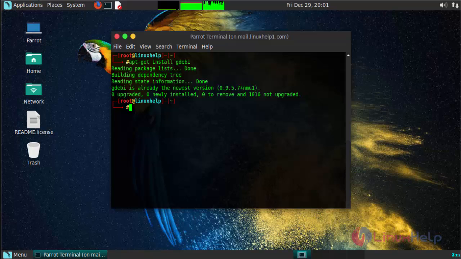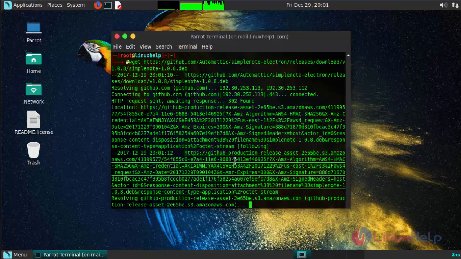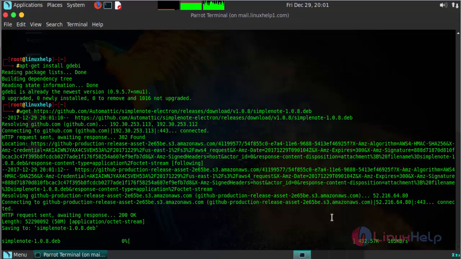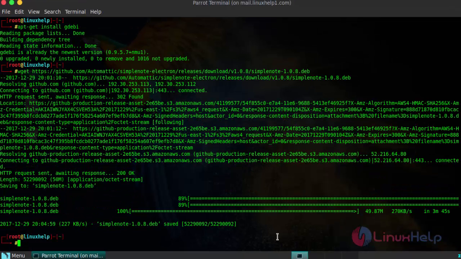Next, download the package of Simplenote using the wget command in .deb format. After downloading your package, install it using GDebi.